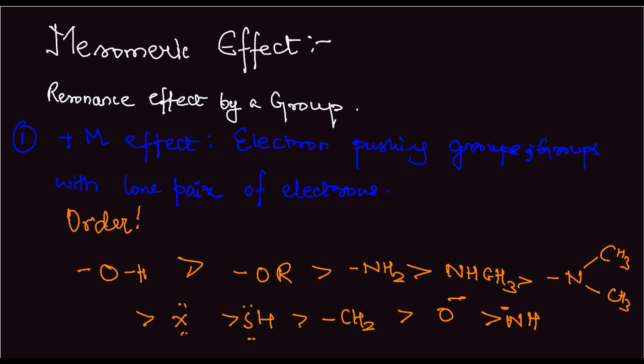Okay, so this is the order of the plus M effect. Next we move to the minus M effect.